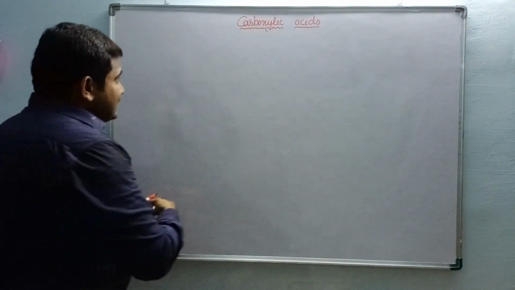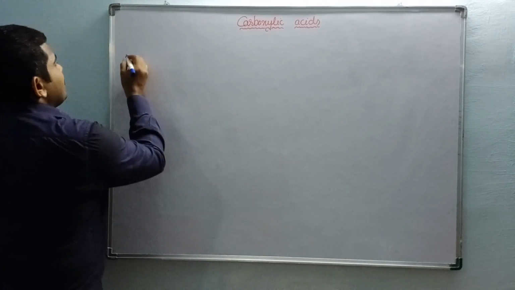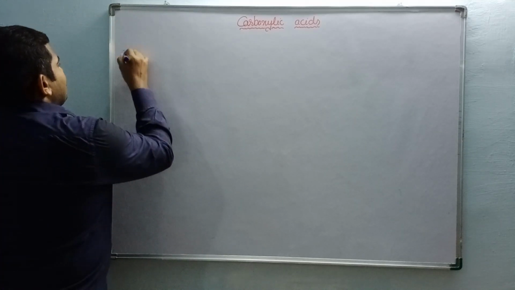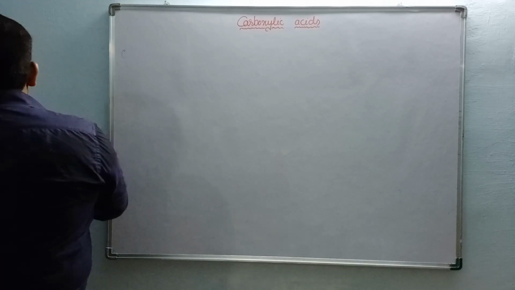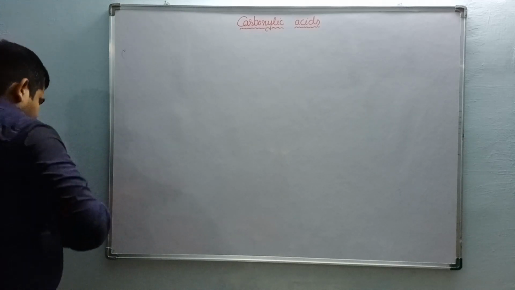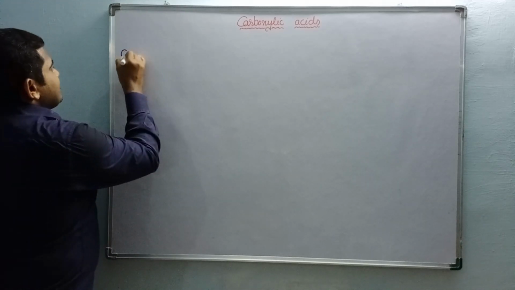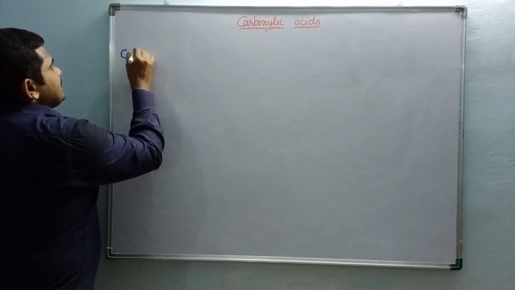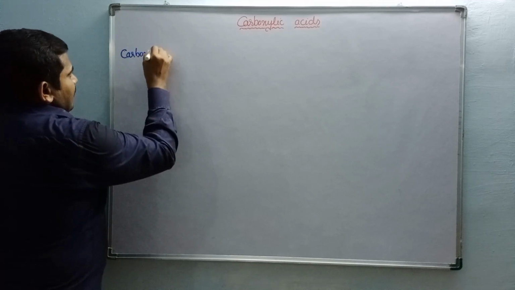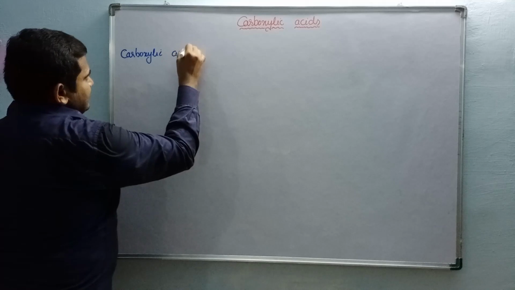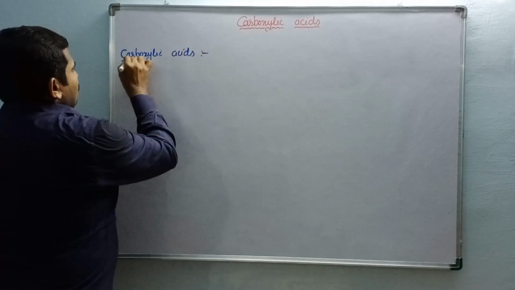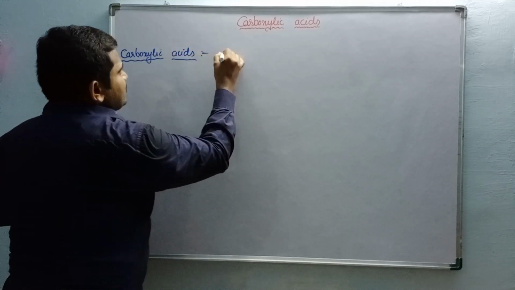Okay, as we discussed earlier, these particular carboxylic acids, what is the structure of this functional group?